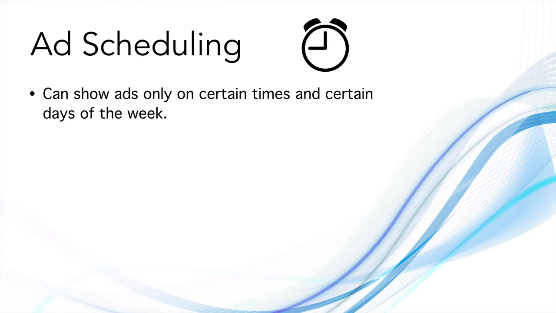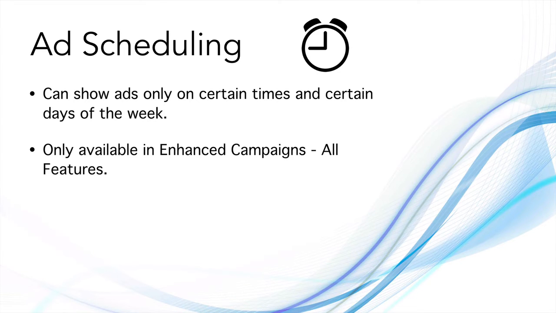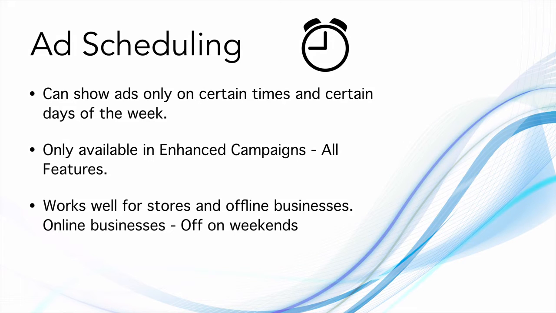Another feature that is available is ad scheduling. So you can show ads only on certain times and certain days of the week. This also is only available in enhanced campaigns with all features. This works well for stores and offline businesses, and even for certain online businesses. If your business is not going to be running on a Sunday and if people are not going to pick up calls, you can switch it off on the weekends. So let's look inside the AdWords account how it works.